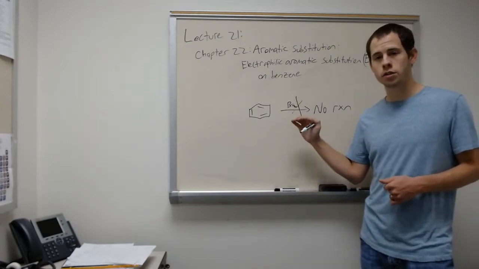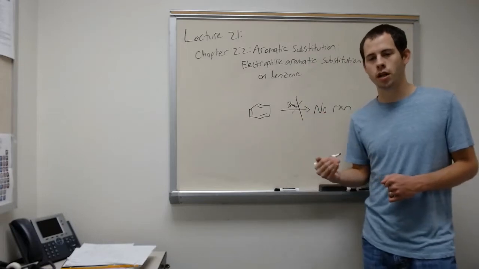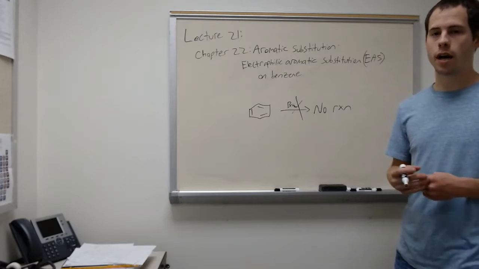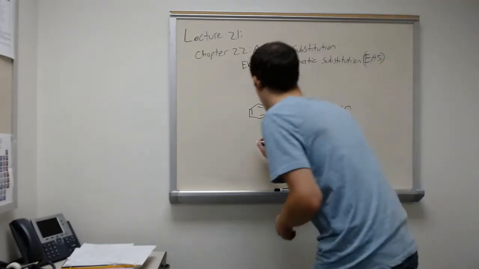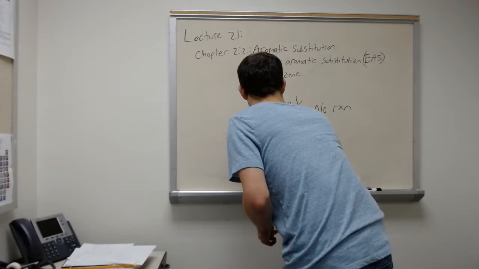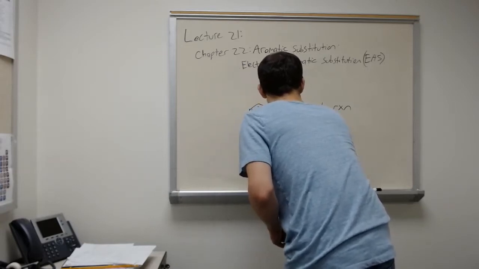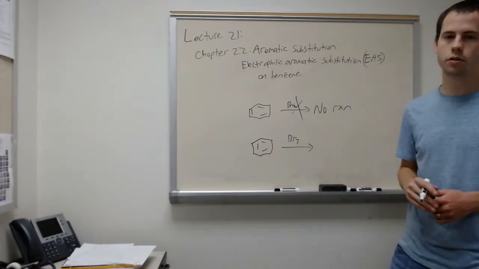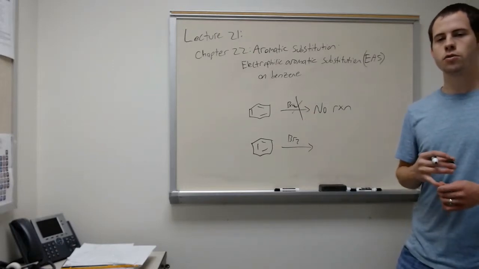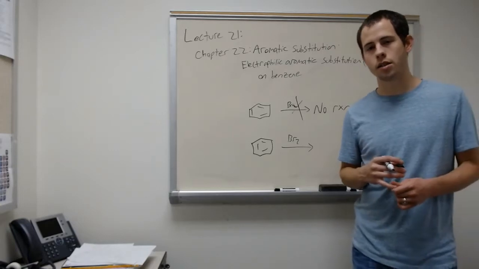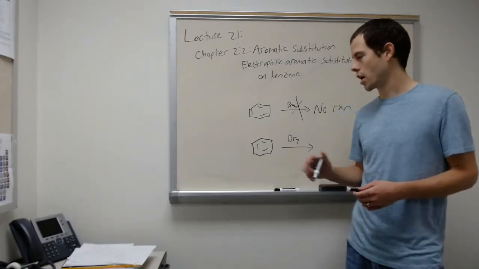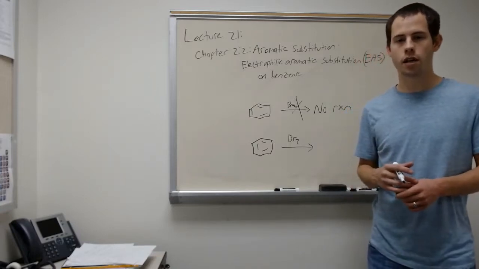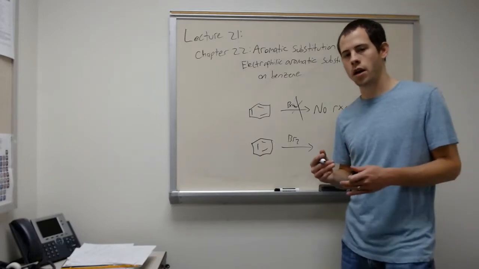Now, if we make our electrophile extremely electrophilic, and so extremely reactive, then our benzene ring will react. So we take our benzene ring, and we throw in Br2, just like here, it's not going to do anything. And so we need to use a Lewis acid. Lewis acids will make our electrophile extremely electrophilic, which we'll talk about in the mechanism in just a second. And that does allow our reaction to occur.